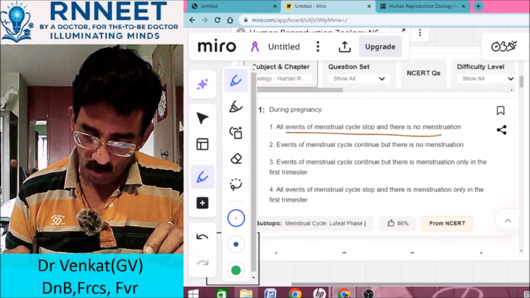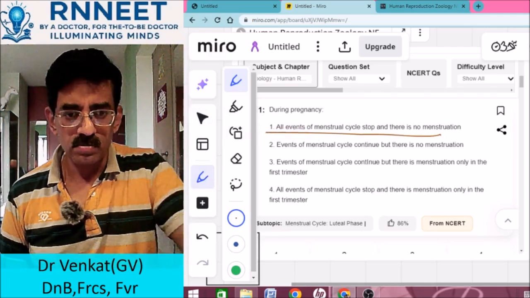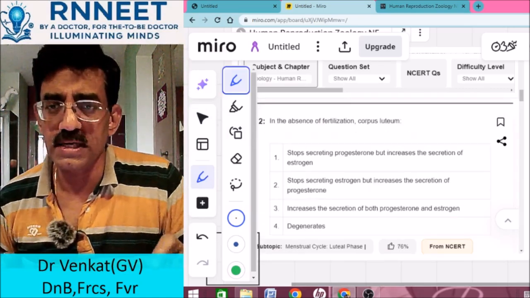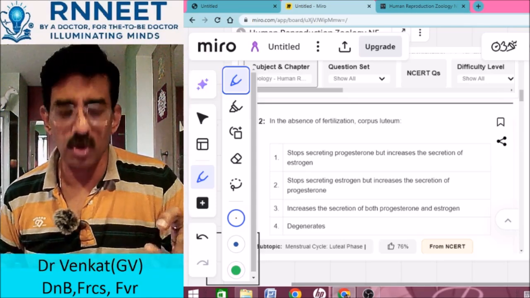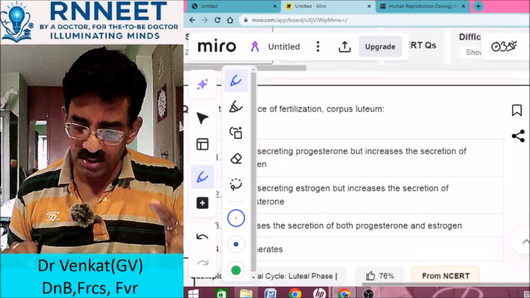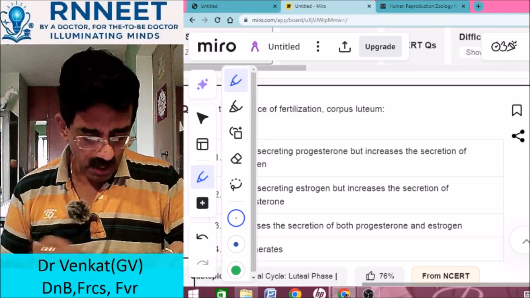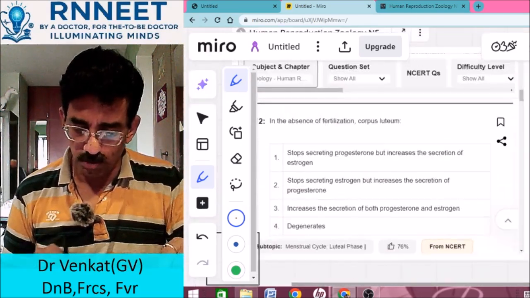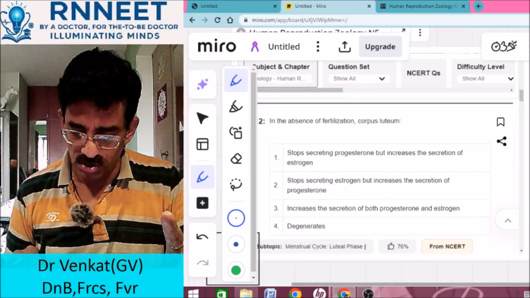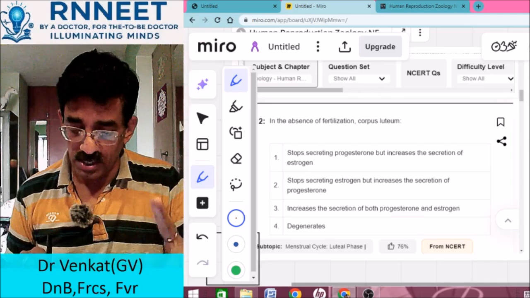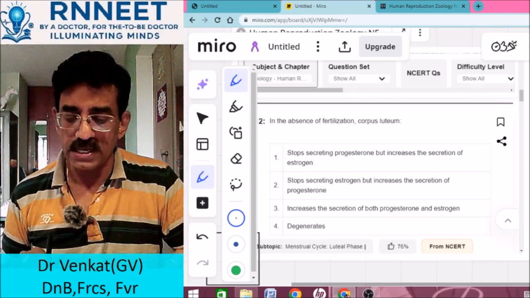Right. Next question: in the absence of fertilization, what happens to the corpus luteum? It stops secreting progesterone but increases the secretion of estrogen, stops secreting estrogen but increases the secretion of progesterone, increases the secretion of both, or degenerates.